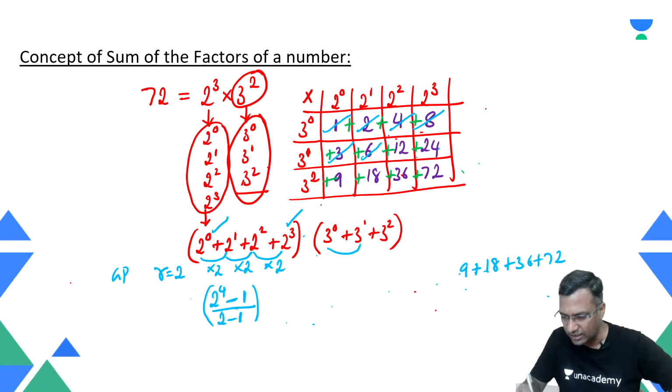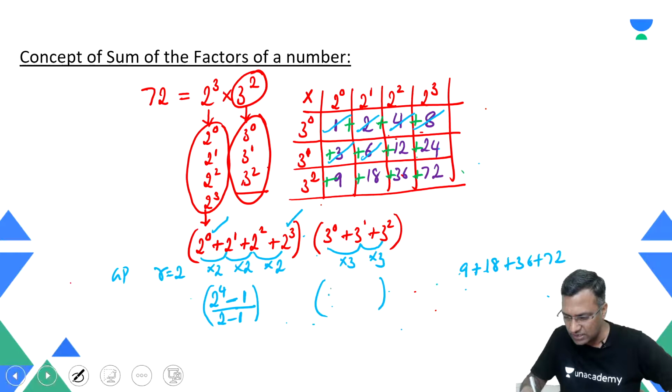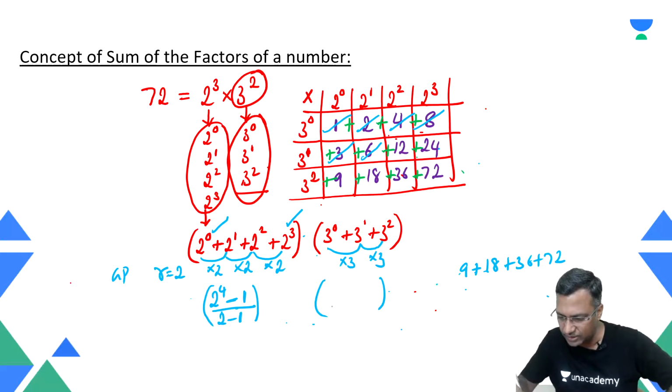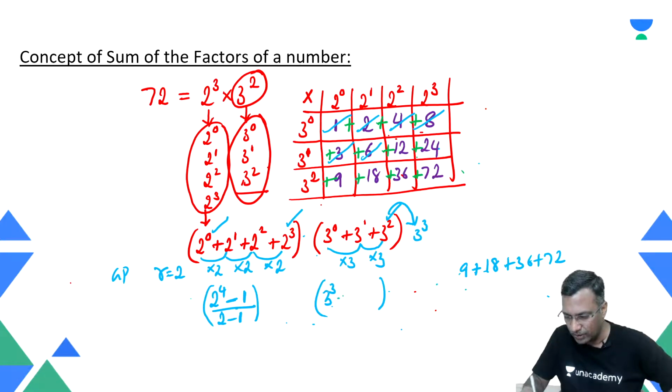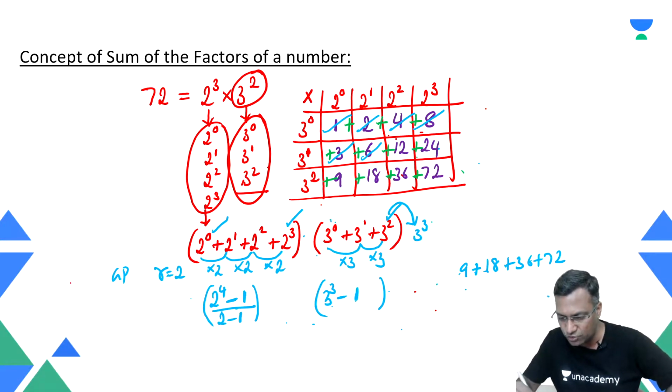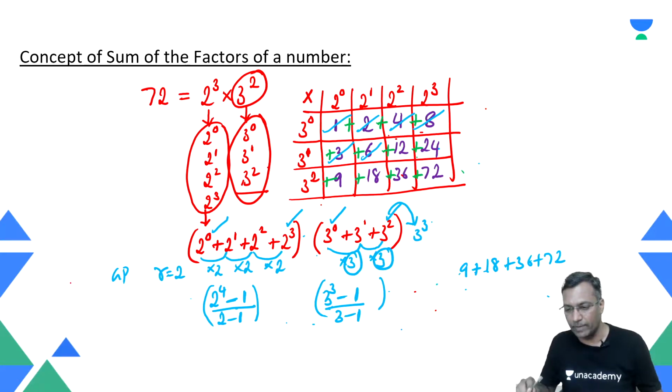Now similarly here, this also has common ratio 3, into 3 and into 3. How do I write the sum of this here? Sum of this is nothing but 3 raised to power 3, because after 3 raised to power 2, if I were to write the next one, what do I write? 3 raised to power 3. Write that 3 raised to power 3 minus 1. What is this minus 1? The first term, that is 3 power 0, divided by common ratio minus 1. What is the common ratio? This number 3. So, 3 minus 1.